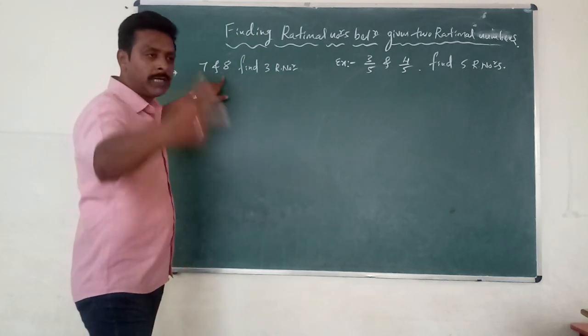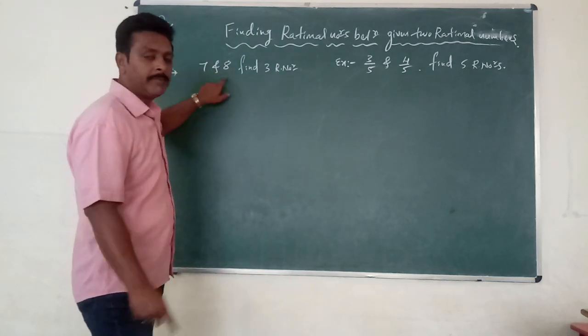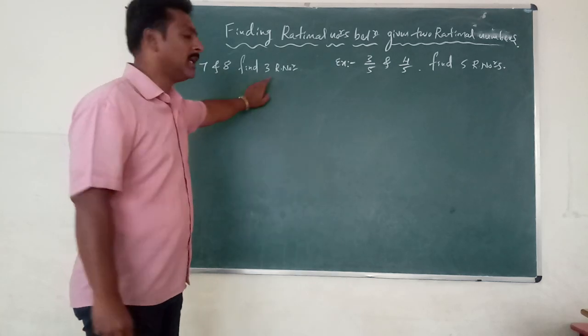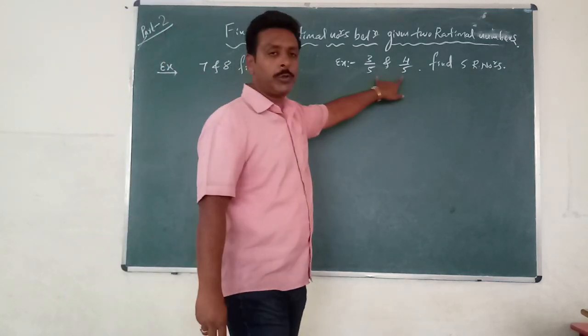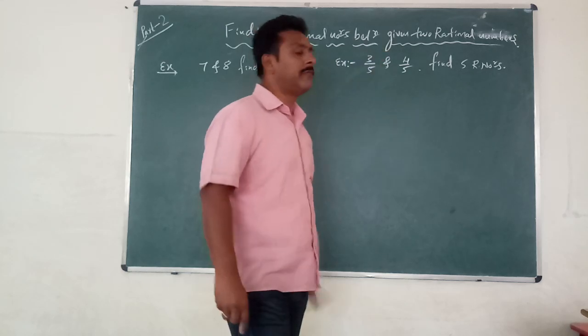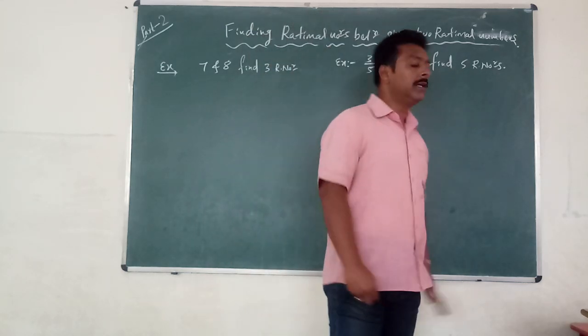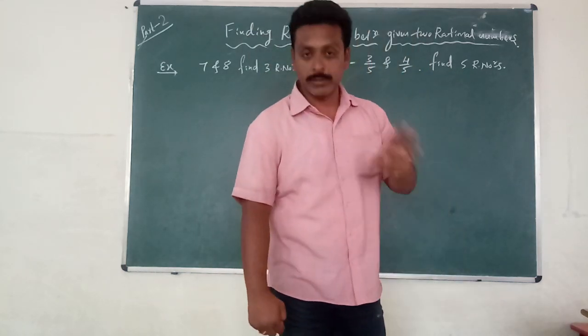Here given two rational numbers are 7 and 8. They are asking you to find three rational numbers. Here given two rational numbers are 3 by 5 and 4 by 5. They are asking you to find 5 rational numbers.